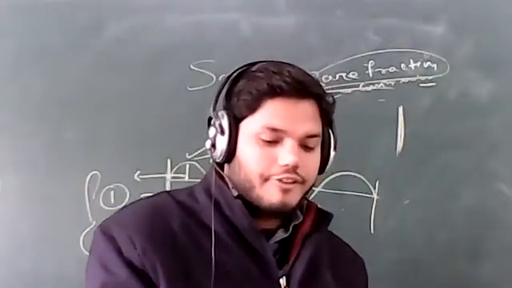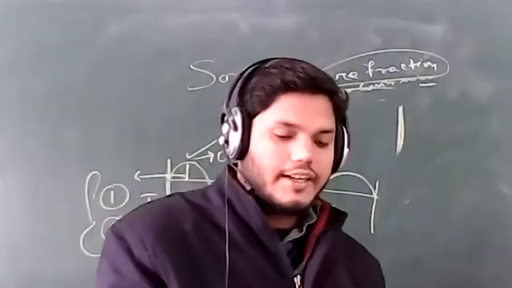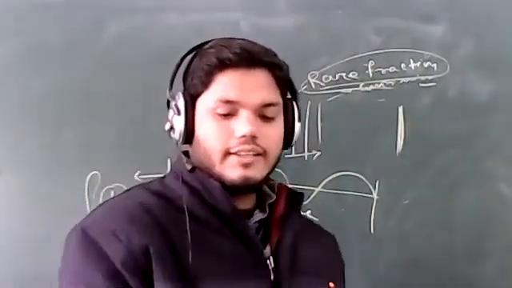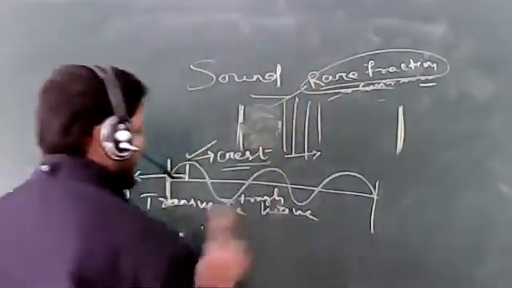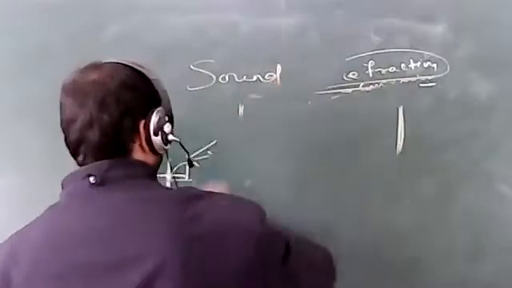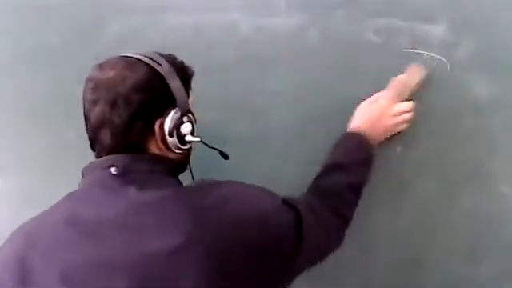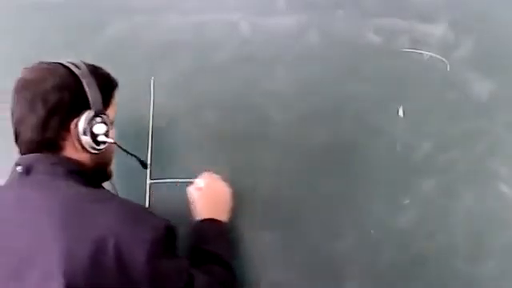Then there are some figures given in the book on page number 158. You just see the figure. There are different examples of transverse waves. And if you are finding out the wavelength, I am saying what is wavelength and what is amplitude. Wavelength is the distance between two crests; that is called the wavelength.